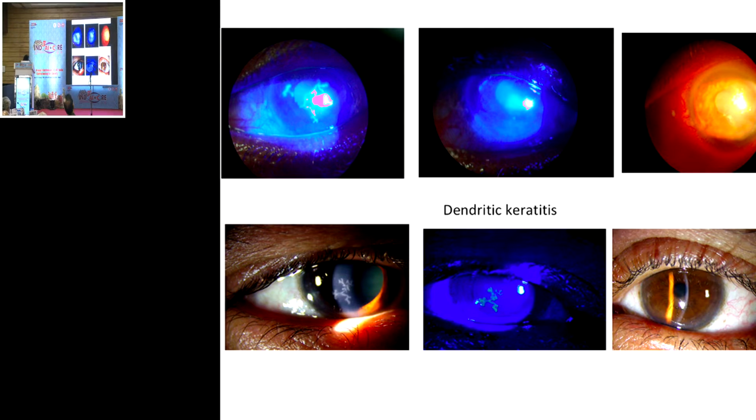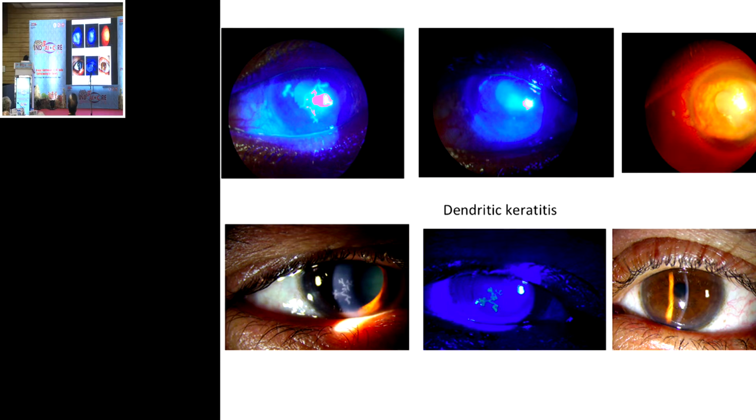miss it. And this kind of lesion which you see, very typical dendritic keratitis, you see with a little broad beam. If you have a thin focal beam, you may again miss it. So have a little broad beam, and this, of course, I've magnified. Whenever you're in doubt, always do a fluorescein staining. So if you have a nice fluorescein stain, once you have diagnosed it, you all must have seen this kind of lesion. It's very easy to treat.